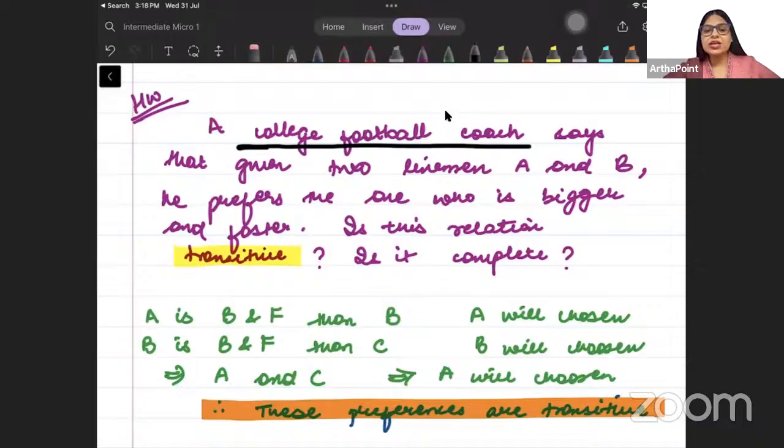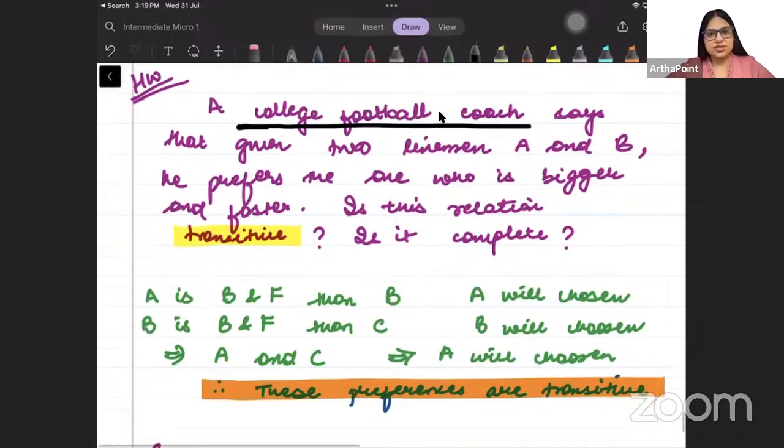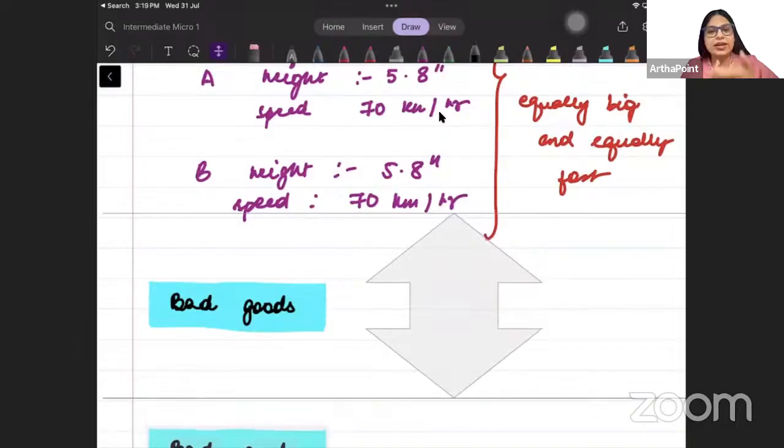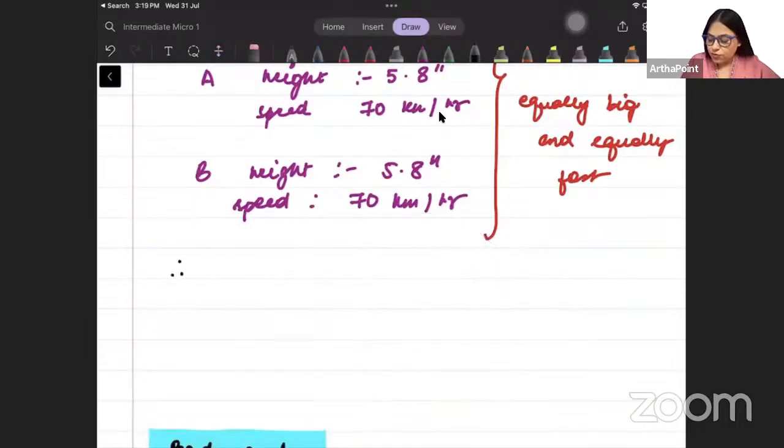ये बता ही नहीं रहा कि दोनों में से किसको फुटबॉल कोच चूज करेगा. So if it cannot tell you which person the football coach will choose, मतलब this is not complete. You cannot compare in all circumstances. यहाँ पे comparison हो नहीं पा रहा, बता नहीं पा रहे कि A के साथ जाए या B के साथ जाए या दोनों के साथ चले जाए, किसी को भी ले ले randomly. So therefore these preferences are not complete